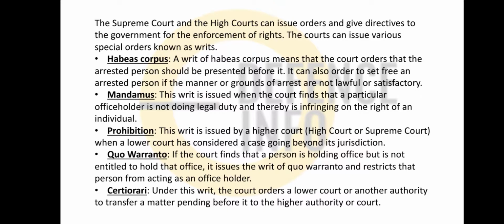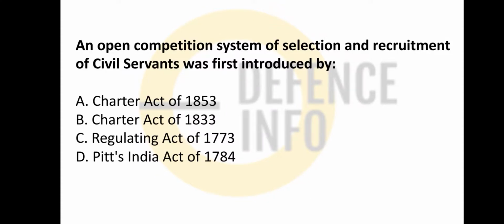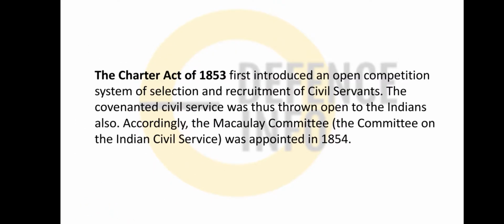Okay, so friends, now talking about the next question. An open competition system of selection and recruitment of civil servants was introduced by what? So as you know, friends, it was the Charter Act of 1853, and option A is correct. The Charter Act of 1853 introduced the open competition system of selection and recruitment of civil servants. Very important. And friends, the covenanted civil service was thus thrown open to Indians also, and according to the Macaulay Committee, the Committee on the Indian Civil Service was appointed in 1854.